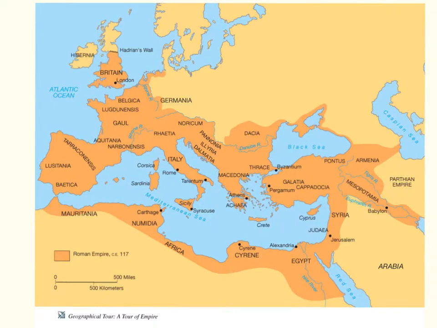So this is a map of the complete Roman Empire at its peak, and Tiberius expanded all the way up until this point. So he had not yet gotten here.